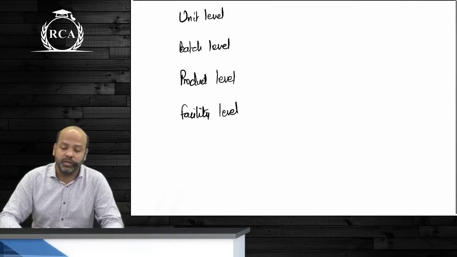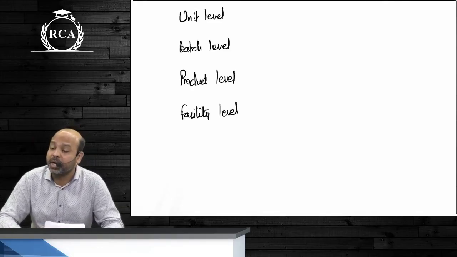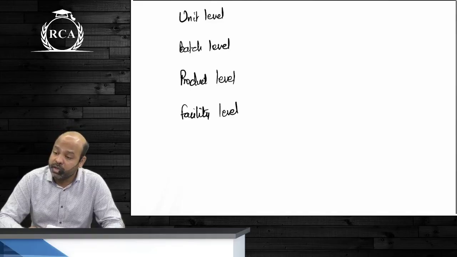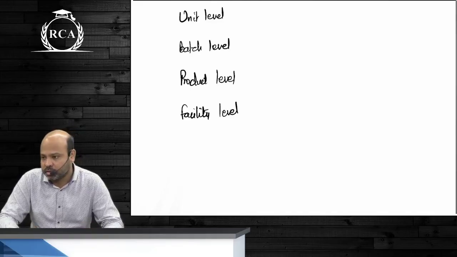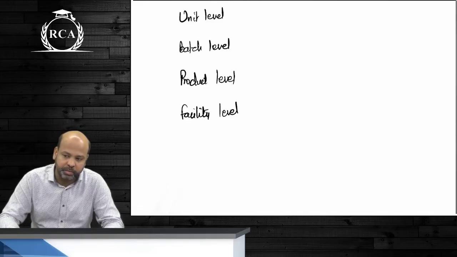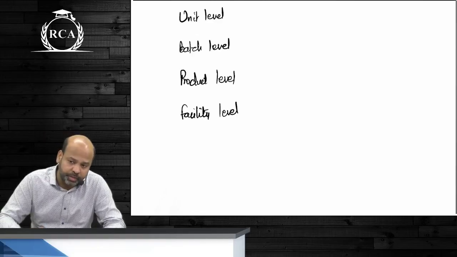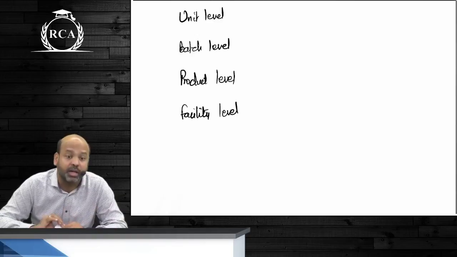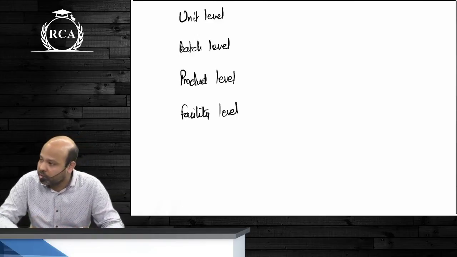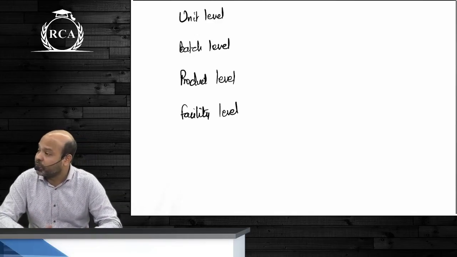Expenditure that you incur, beta, depends on or is driven by the existence of a product line. It doesn't matter how many batches I am manufacturing or how many units I am manufacturing. As long as I have a particular product, beta, in my product line, I will incur that product level cost. What can be an example of a product level activity?